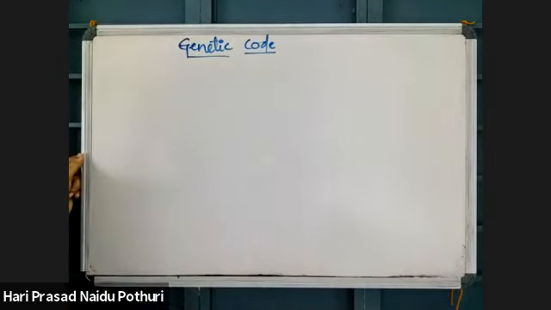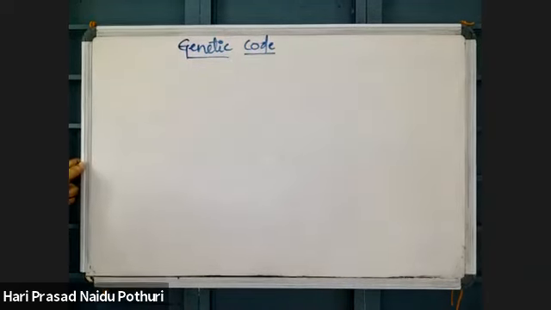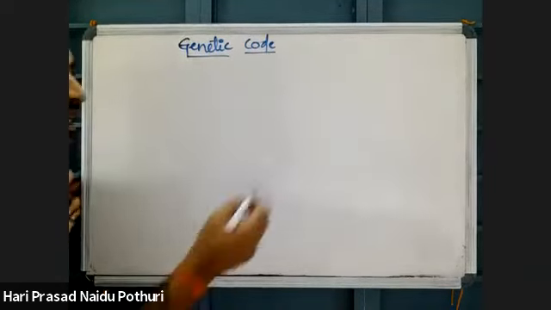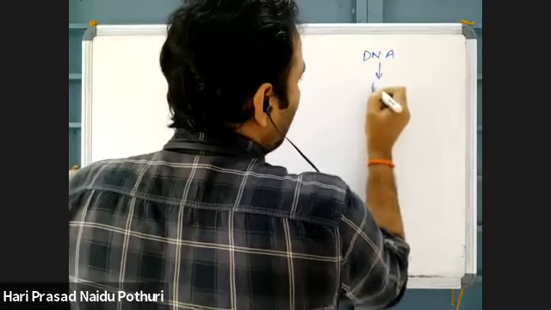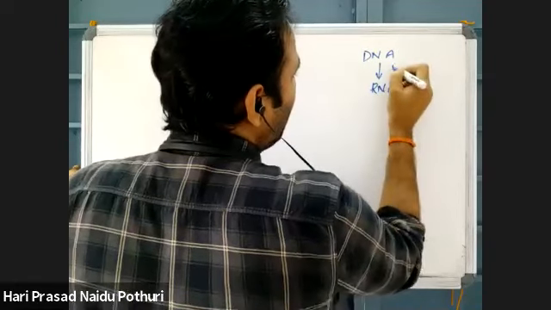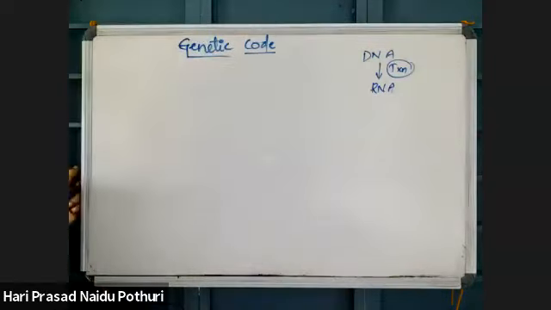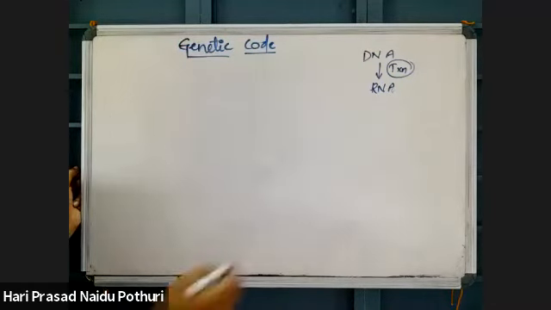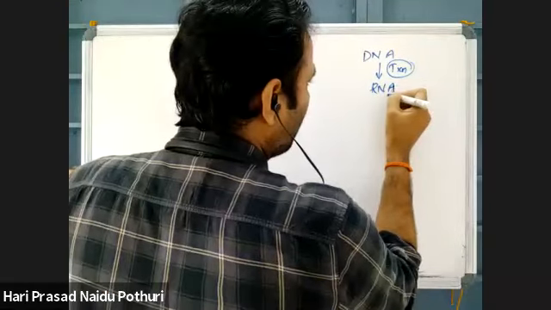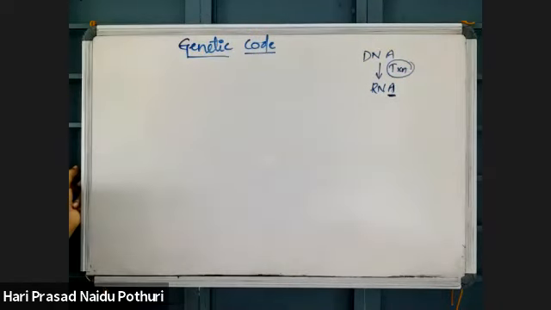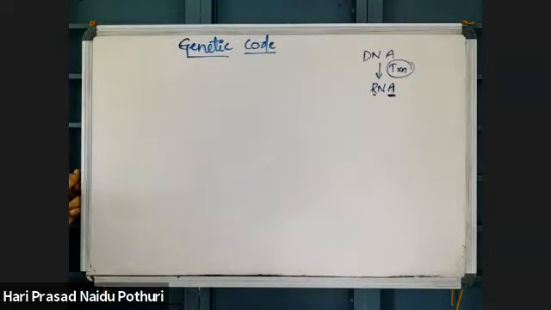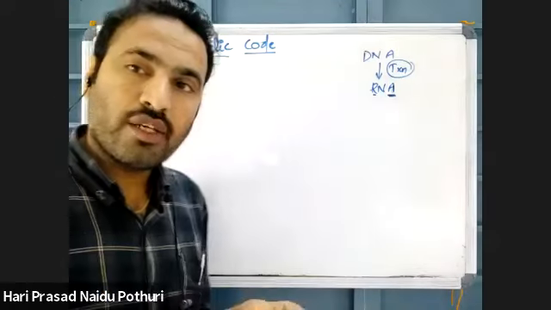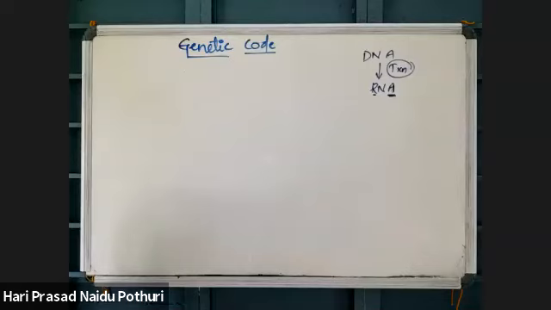Genetic code. What is genetic code? Normally, in transcription, what we studied, there is synthesis of an RNA molecule based on the DNA. This is called transcription. Transcription is a process of preparing an RNA molecule based on the DNA molecule. And this RNA molecule in prokaryotes is polycistronic, but in eukaryotes it is monocistronic, like that we studied. Because in eukaryotes there are introns, but in prokaryotes there are no introns.